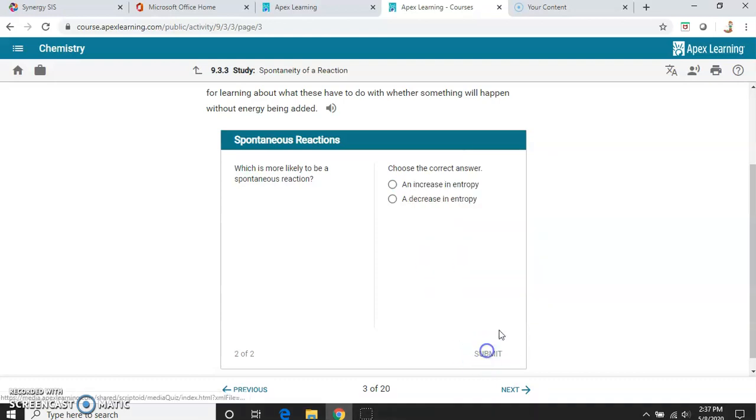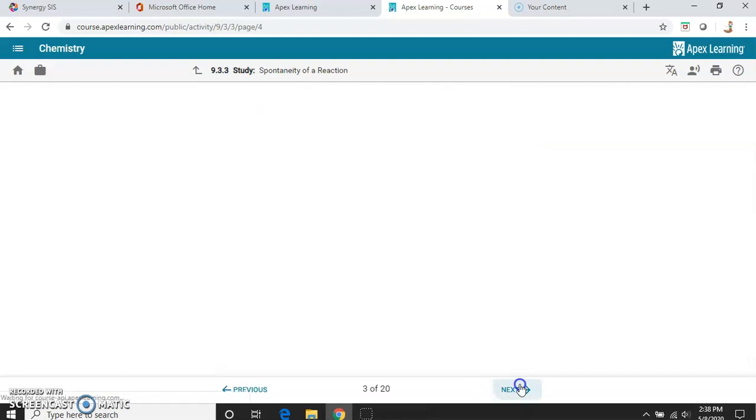That's the endothermic. Now, if we're talking about entropy, remember the randomness, the chaoticness, which one is more likely to be spontaneous, which in my mind I often think of as happening on its own? Remember, in the last unit we talked about how stuff tends to be more chaotic, more random. So it would be an increase, because it wants to go that way. It wants to be more random, more broken, more spread out.